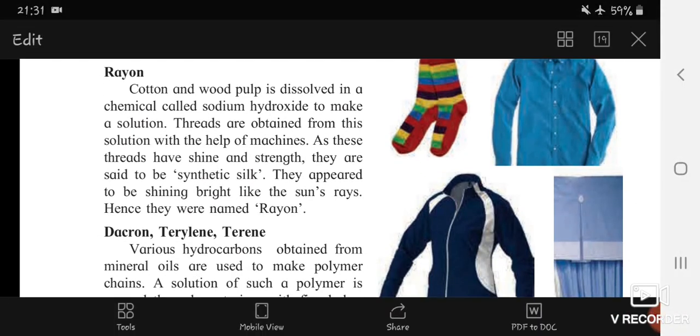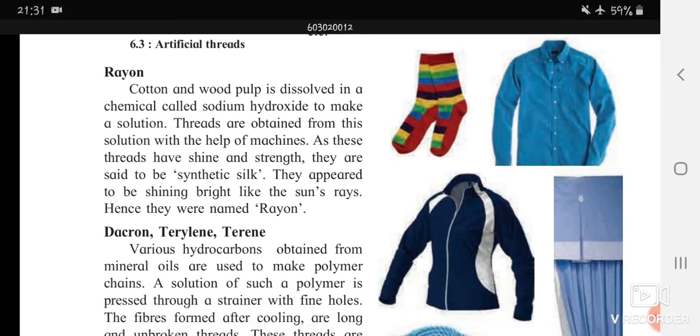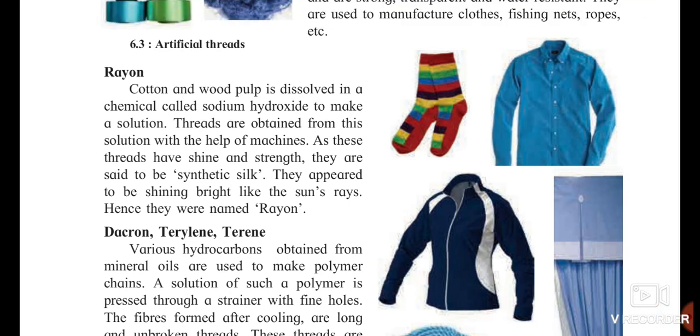Now what is rayon? Rayon: the cotton and wood pulp is dissolved in the chemical called sodium hydroxide to make a solution. Threads are obtained from this and they are having a particular shine. Rayon is also said to be synthetic silk, and it appears bright like sun rays, and that's why its name was given as rayon. So the main property of it is that it is having a luster, a typical shine, and a certain strength.